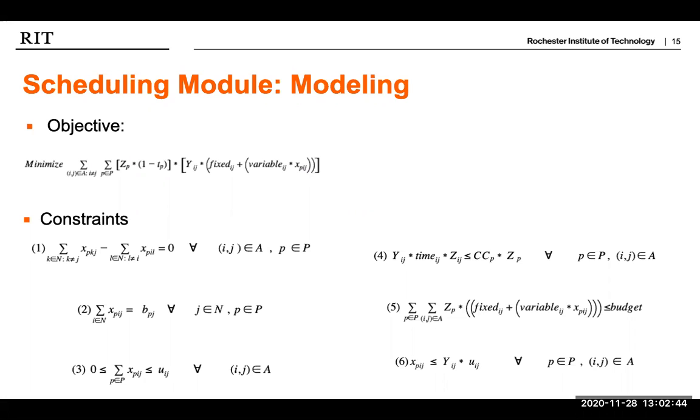This model contains 6 constraints. The first and second constraints describe that for every city, the amount of vials entering the city minus the amount of vials leaving the city must equal the demand of that city. The third and sixth constraints deal with capacity, in that for each flight, the amount sent must be less than or equal to the flight's capacity. The fourth constraint says for every purchase order and flight, the time spent on that flight must be less than or equal to the cold chain capacity limit for that purchase order. Lastly, the amount of money spent scheduling these flights should be less than or equal to the weekly budget.